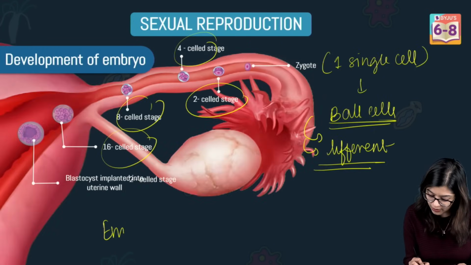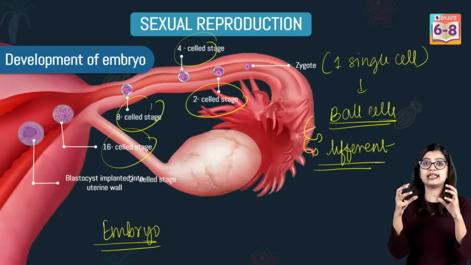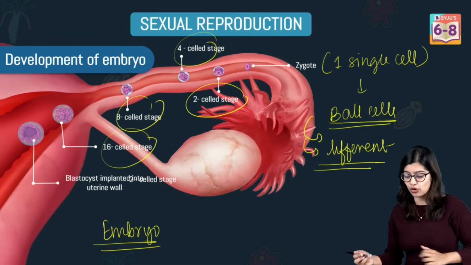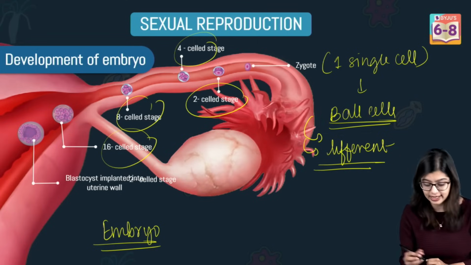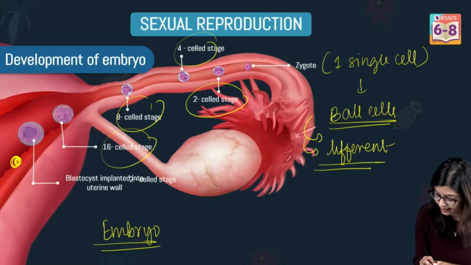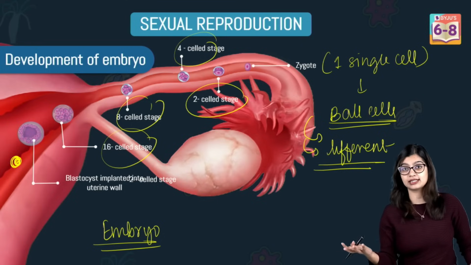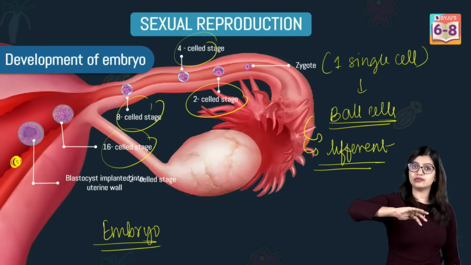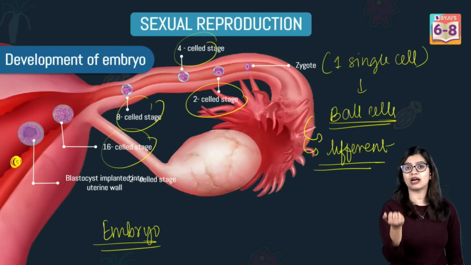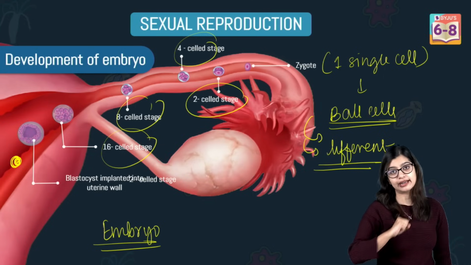So what is an embryo? An embryo is a multicellular stage of development where we observe different types of tissues being formed, right? And this embryo is what will then get implanted into the wall of the uterus. The uterus is a pear-shaped organ, and its inner lining has thickenings of blood and mucus. This is done so that it can receive the fertilized egg.